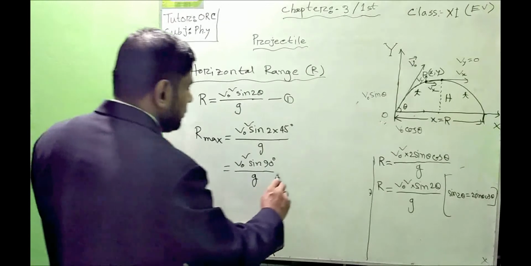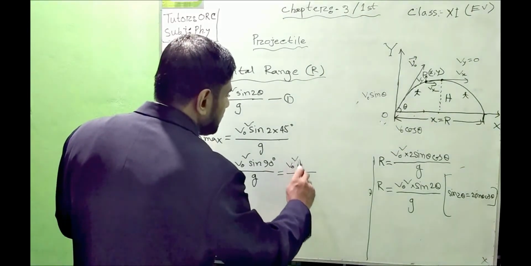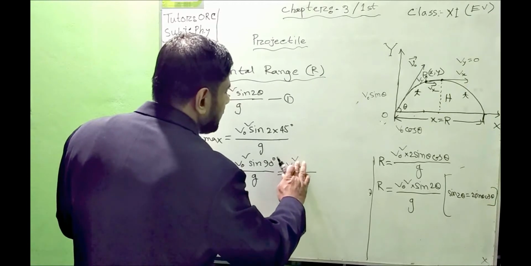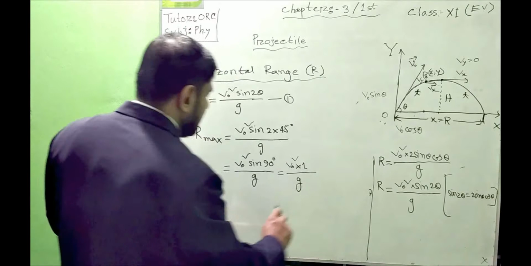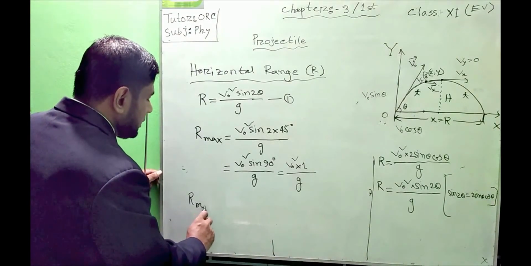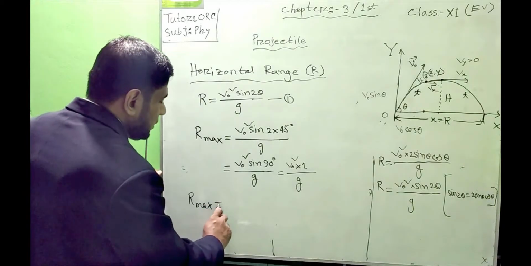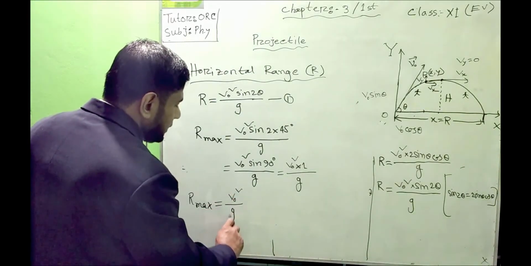The value of sin 90 is 1. So the final equation of the maximum horizontal range of a projectile is R max equals v naught square by g.